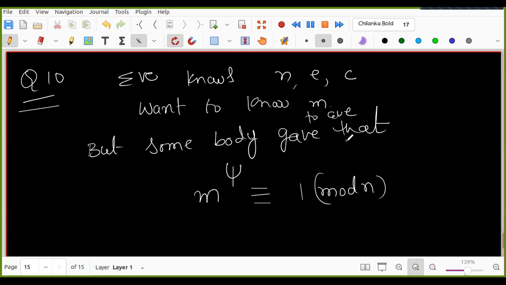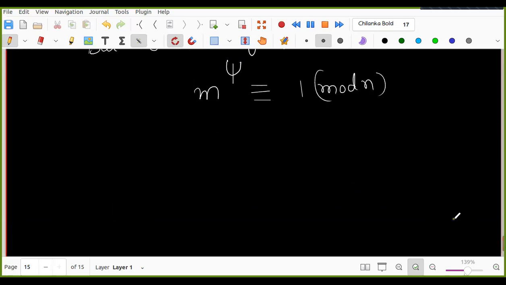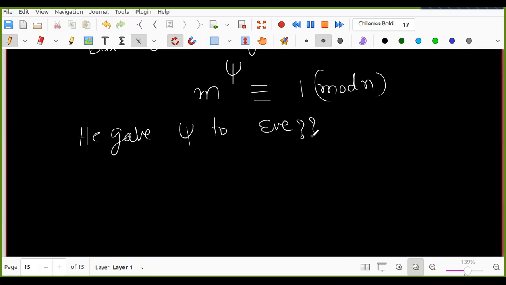Are you following this part? She wants to know M, but somebody gave Eve that M power psi equal to 1 mod n. So he gave psi to Eve. Are you okay? Hello, are you there? Yes, sir. Yeah, so he gave this, okay? This much is given.